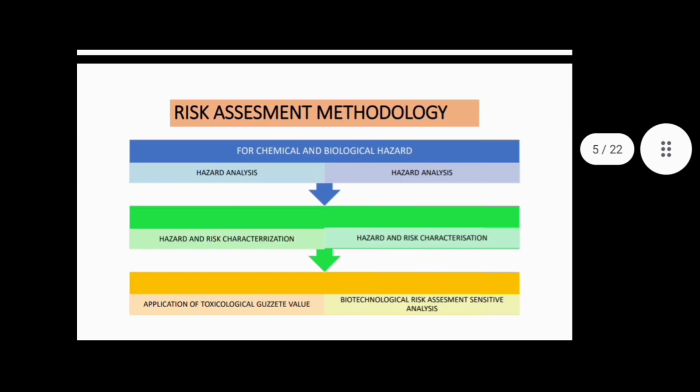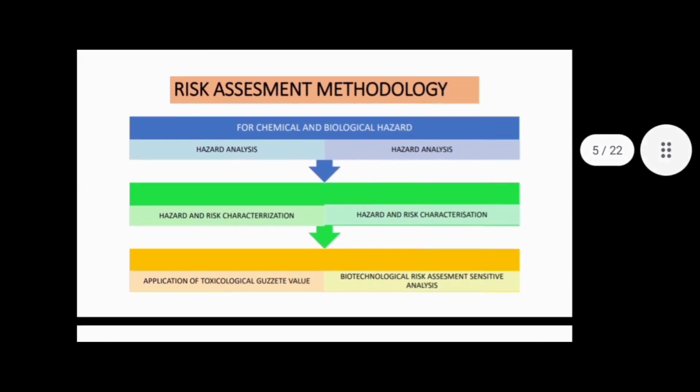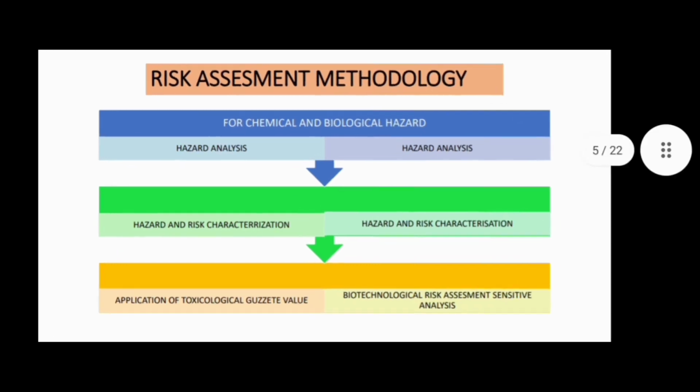As we all know, all of this is only for risk assessment. So what is risk assessment and how do we conduct it? Here I provide the flow chart for risk assessment, how we can do it. So here is the risk assessment methodology. Basically we have two major hazards: one is the chemical hazard and the second is the biological hazard, for which we usually do the risk assessment.